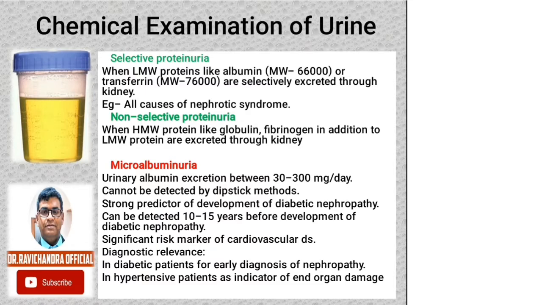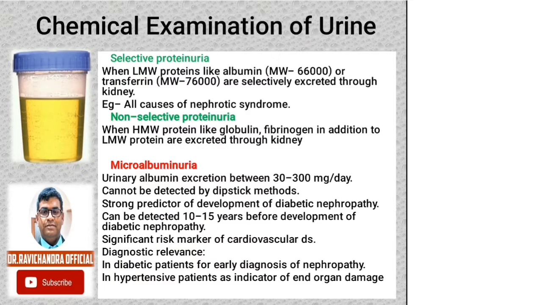In this, low molecular weight proteins like albumin, whose molecular weight is 66,000, and transferrin, whose molecular weight is 76,000, are selectively excreted through the kidney. Selective proteinuria is seen in all cases of nephrotic syndrome. That is, all the conditions which cause nephrotic syndrome will have selective proteinuria. Non-selective proteinuria is seen when high molecular weight proteins like globulin and fibrinogen, in addition to low molecular weight proteins, are excreted through the kidney.